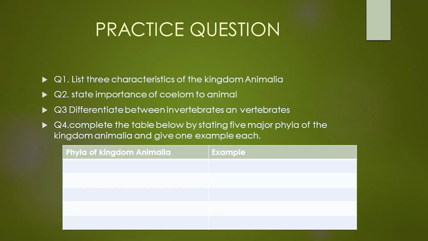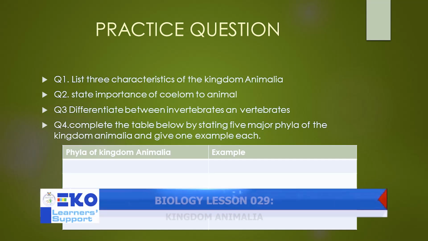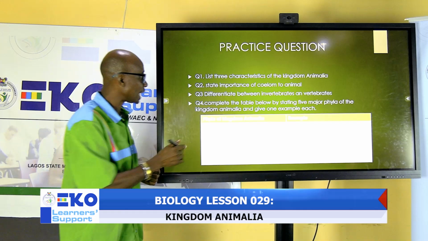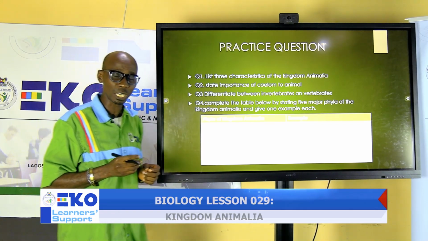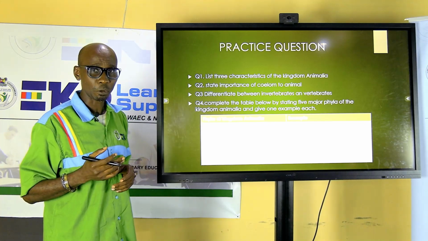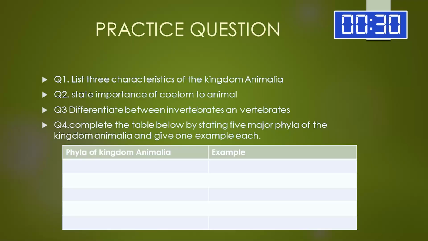These are three characteristics of kingdom Animalia. State importance of coelom to animal, differentiate between invertebrate and vertebrate. Then we are to complete this table with five major phyla in the animal kingdom. I'll give you a few seconds or a few minutes to go over this practice question. When I come back, we'll review it together.